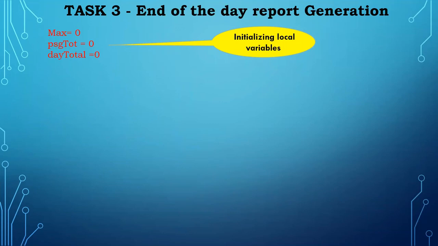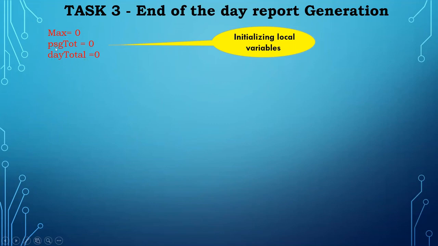Each train's details, how much each train earned, how many passengers traveled, and at the end of the day the total passengers who traveled, that figure we have to find out. So for that, the maximum variable I am using, I initialized to 0. This is to find out the total passengers traveled per day, the full day.